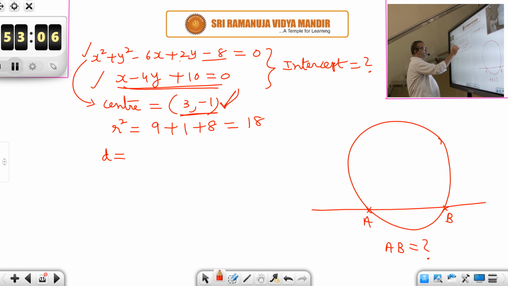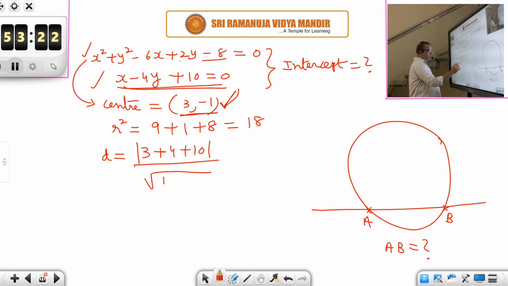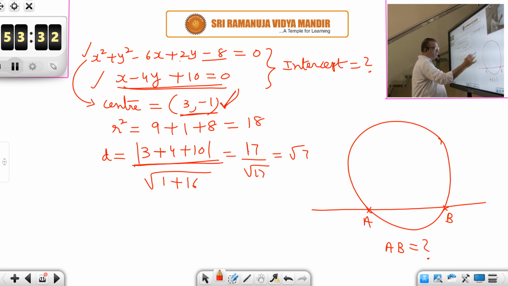This point we have to substitute in this line. So 3 minus 1 means plus 4 plus 10. 3 plus 4 plus 10 mod divided by what? Root of 1 square plus minus 4 whole square, 16. Numerator 17, denominator root 17. So it is root 17. D is root 17. Okay.